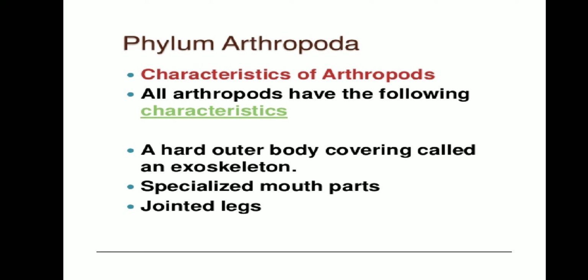So this exoskeleton is made up of what? Chitin. All these insects have got an exoskeleton, that is, the skeleton is present externally, not internally. The special characteristics of this phylum Arthropoda are a hard outer body covering called exoskeleton and specialized mouth parts. What is specialized mouth part?